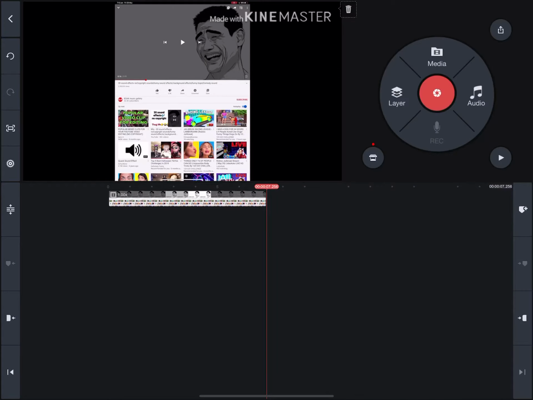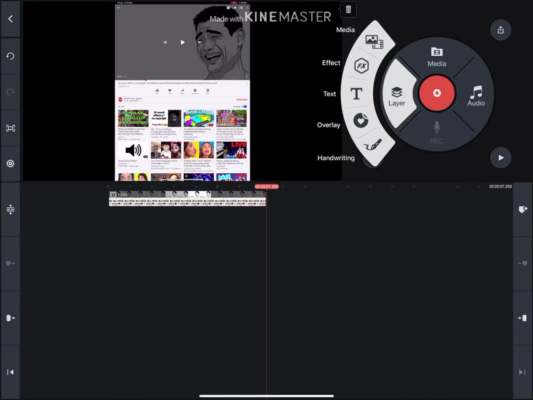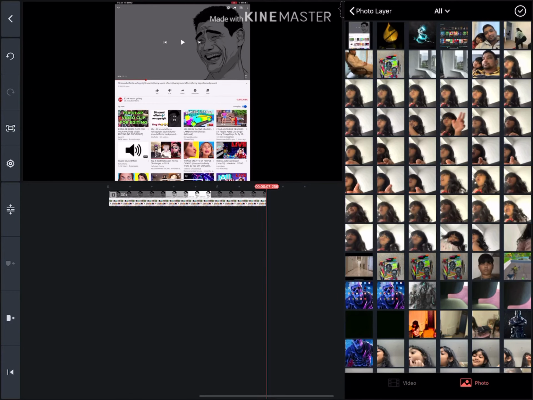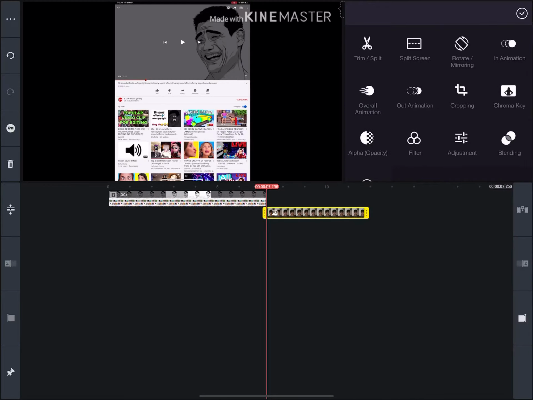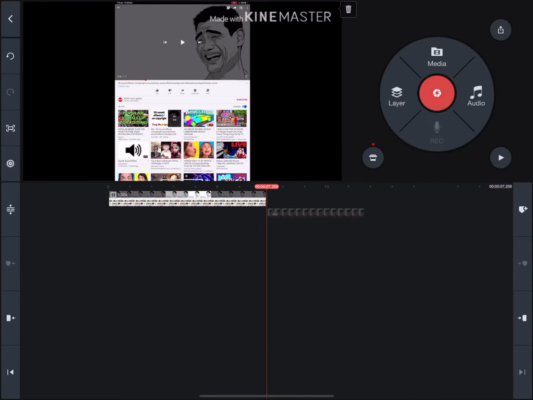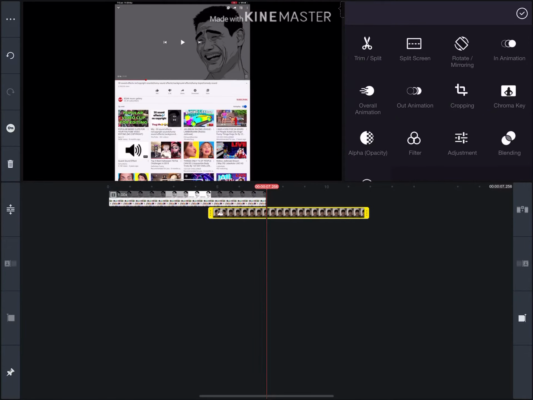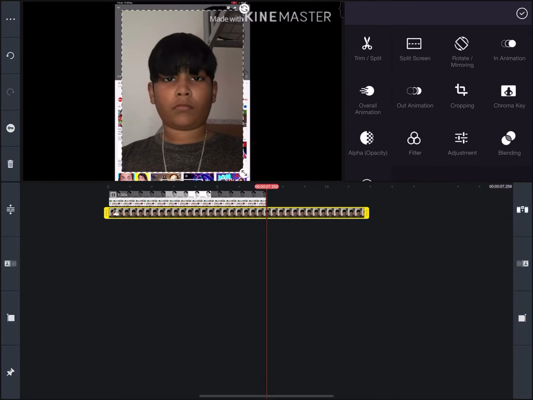Then you want to press this. I'm going to go to layer. I'm going to press the top, all the way top. I'm going to go to photos, right over here. I'll pick like this one. I'll press this. Okay, like this. Okay. So then, I'm going to press this.